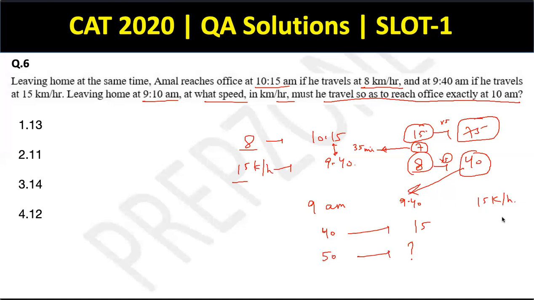Again, using the same methodology, S1 by S2. So this is 40 by 50. If I term this speed as X, it will be equal to X by 15, the reverse ratio of the speeds, right? So X will be nothing but 4 by 5 into 15. And this will be nothing but 12. So 12 kilometers per hour has to be the answer. Hence option number 4. Cool.